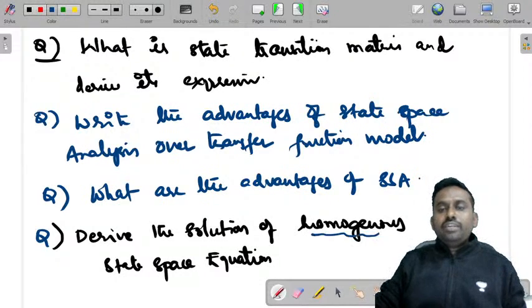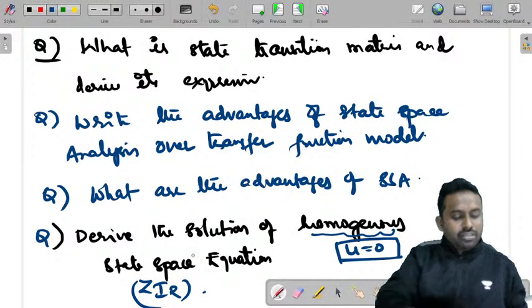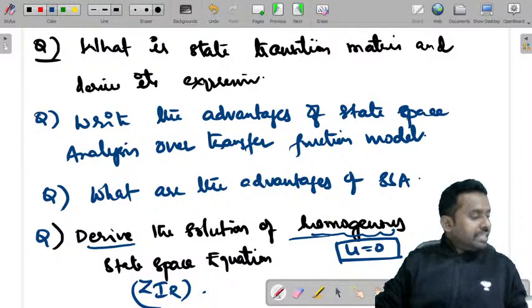This means that you need to take homogeneous input as 0, free response, then that is nothing but ZIR. He is asking you to find 0 input response. He is asking you to derive 0 input response. Sometimes he will not specify ZIR, but he will give you something like this. You need to be careful and write the answer properly.